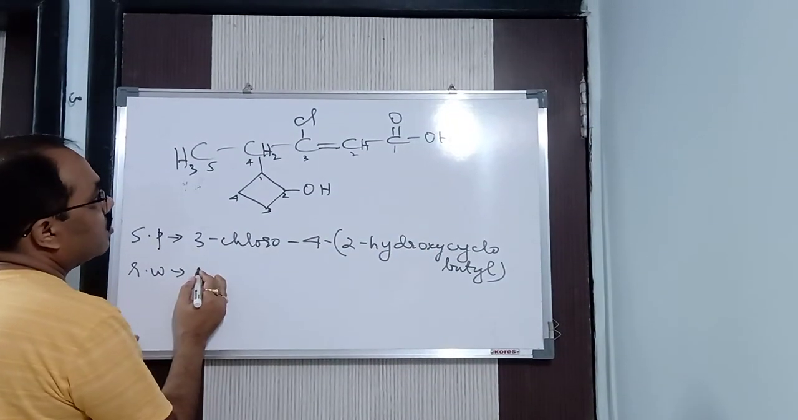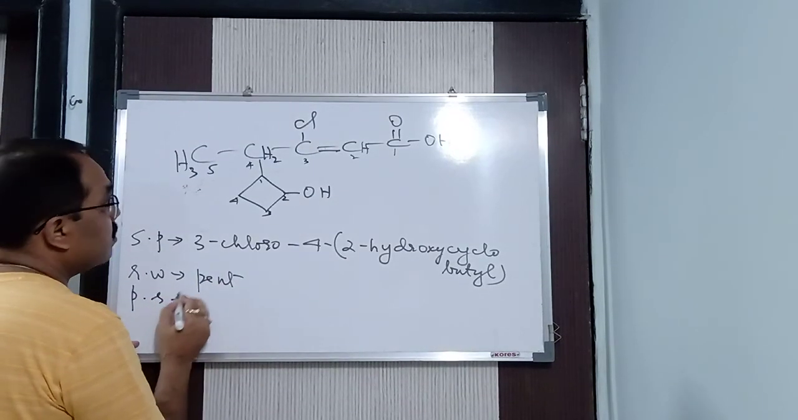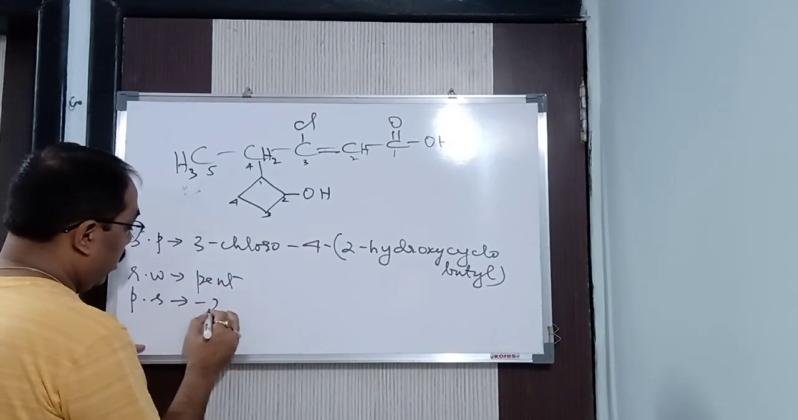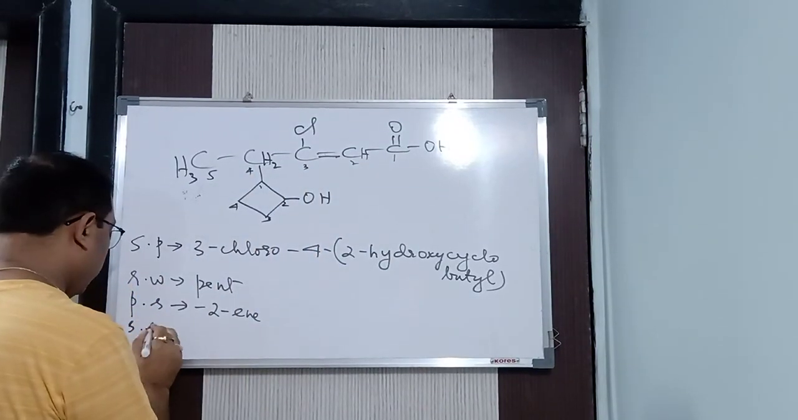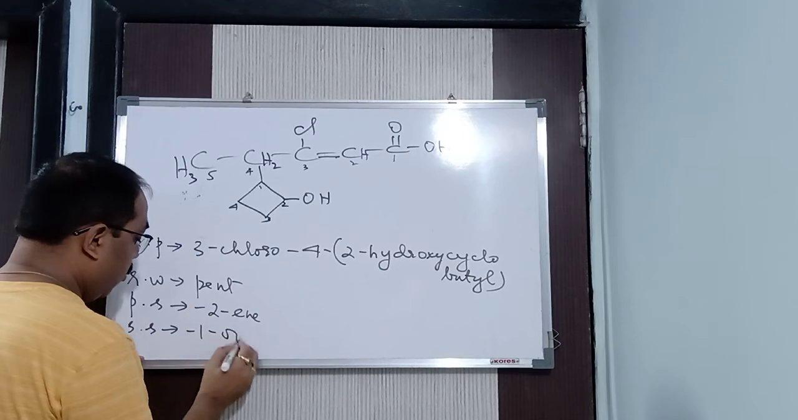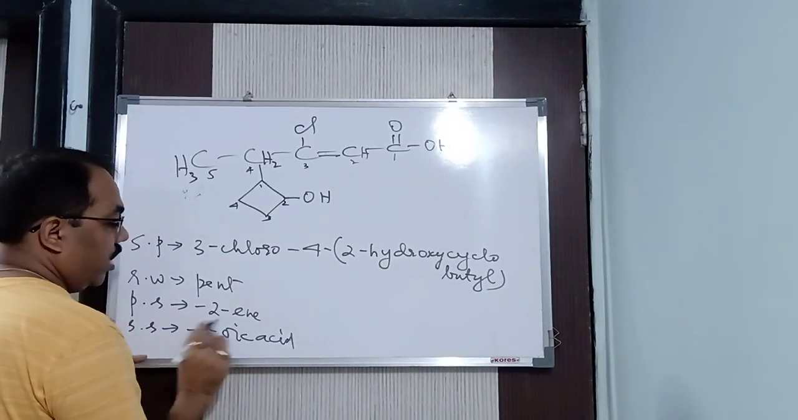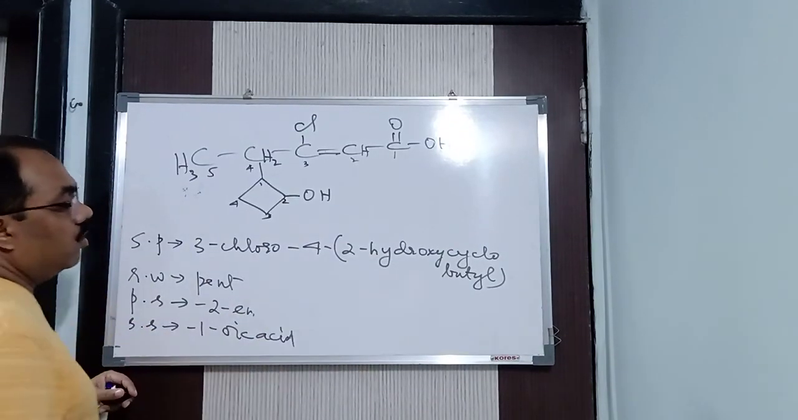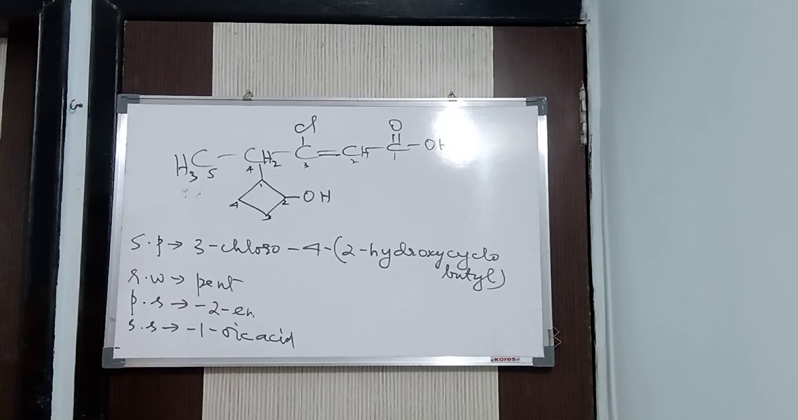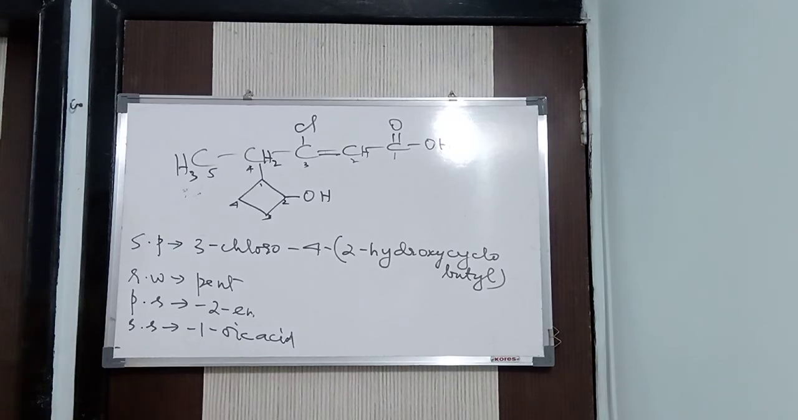Now after that, the root word, because primary prefixes come inside here only. So the root word is pent. Primary suffix is 2-yn, because you can see here the second position yne is there. And the secondary suffix is 1-oic acid, because COOH is known as oic acid. So 1-oic acid, E and O both are vowels, so E is removed. So we got the name: 3-chloro-4-(2-hydroxycyclobutyl)pent-2-yn-1-oic acid. So in this way we got the IUPAC name of this particular compound.